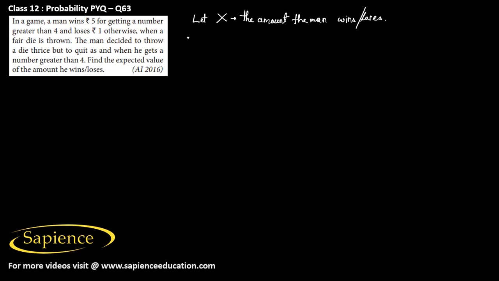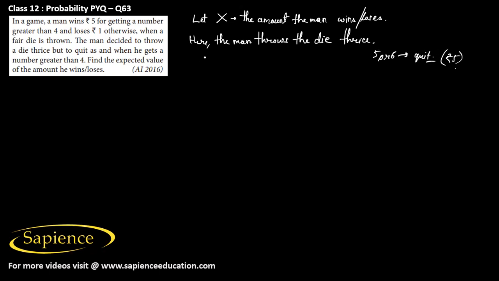So now here actually it can happen. Here it is told that the man throws the die 3 times, means thrice, and he quits as soon as he gets a number greater than 4. So if he gets 5 or 6, then he will quit the game. And if he gets 5 or 6, then he will get rupees 5 also. So then what can happen in the 3 throws?